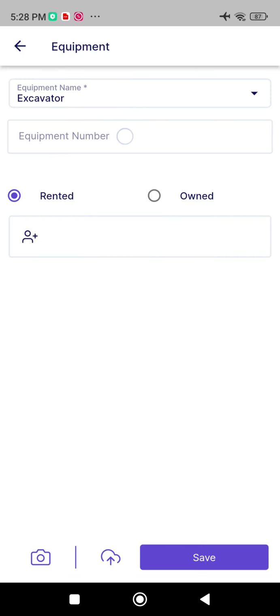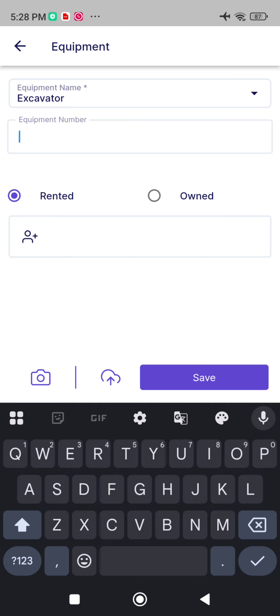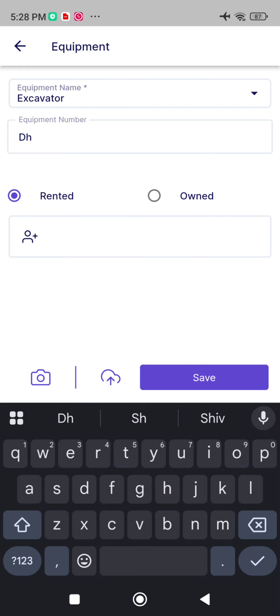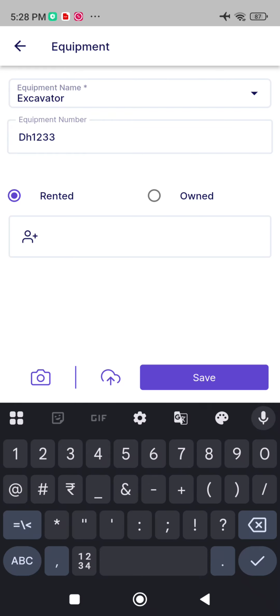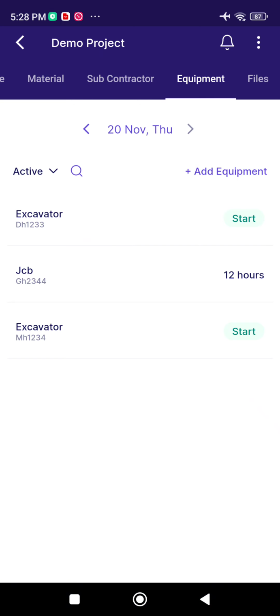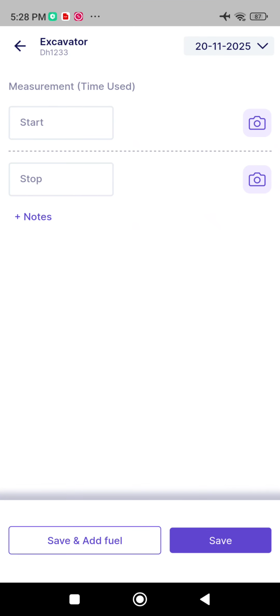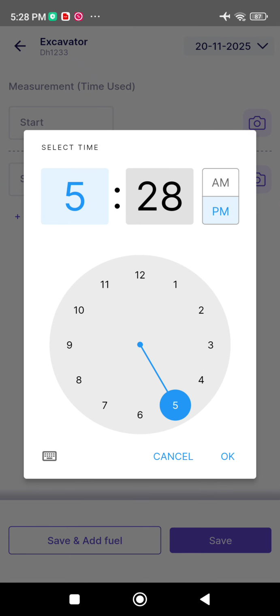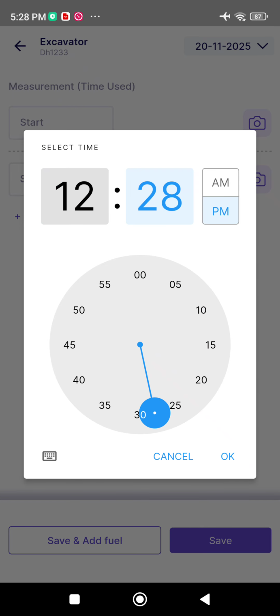Save. Write the equipment number. If it is rented, you can select rented. If it is owned, you can select owned. Now click on save. Now you can open start and record the start meter reading, like from 12 p.m.